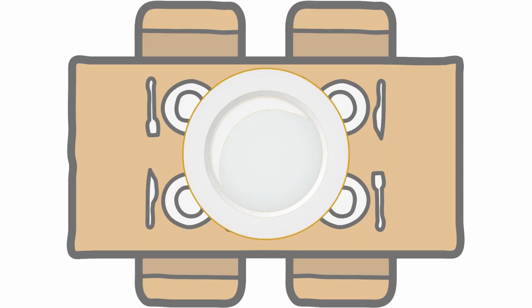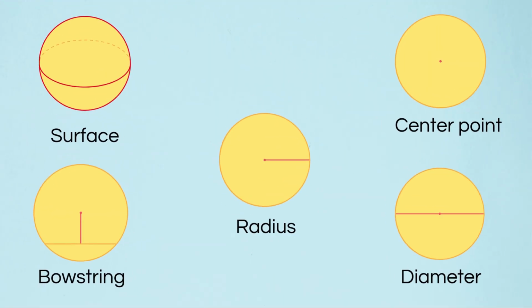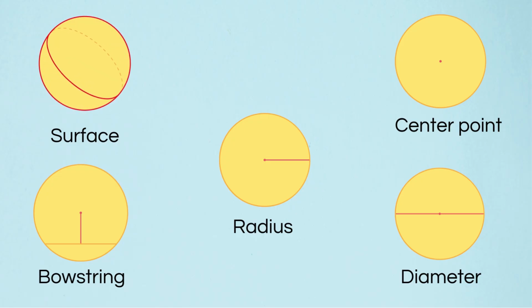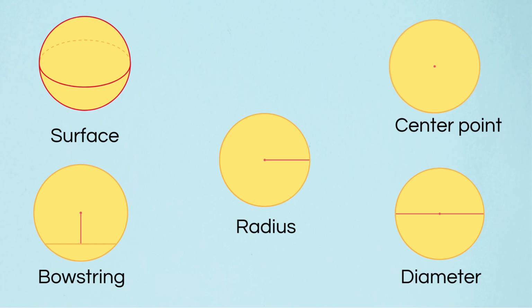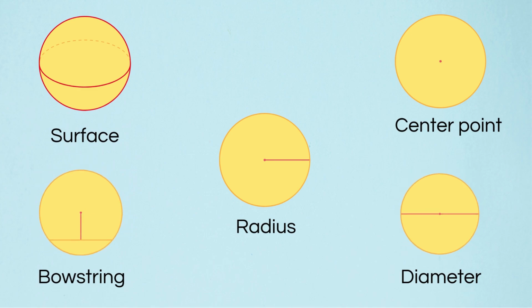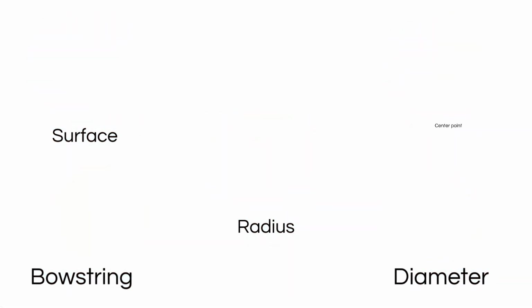Now, let's get to know the different parts of the circle. First is the surface. This is the part that is inside the outline of the circle. Then we have the center. This is the point that is equidistant from all the points on the circle. The distance from the center to any point on the circle is called the radius. A straight line connecting any two points on the circle is called a chord. The longest chord in a circle is called the diameter. The diameter is twice the radius.